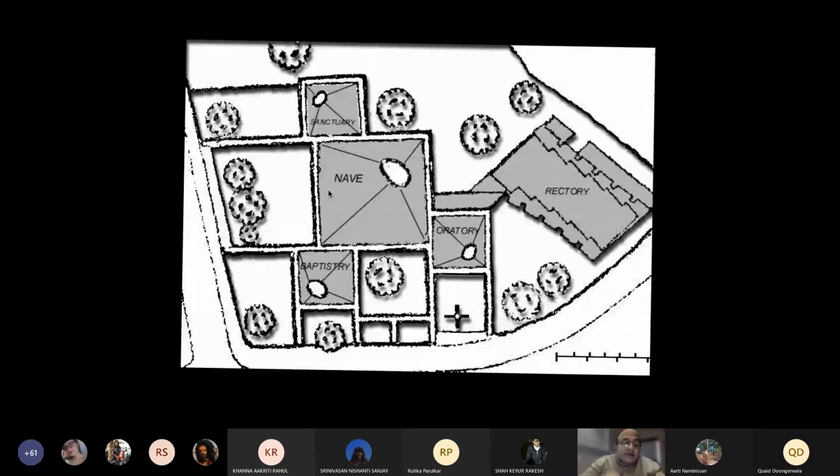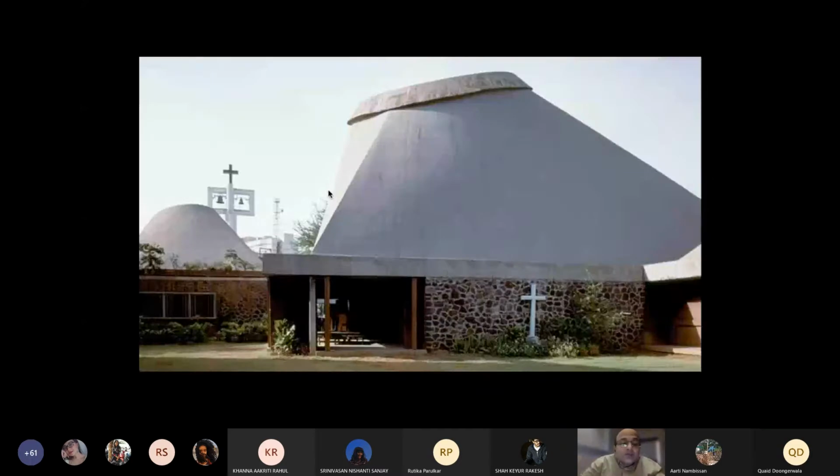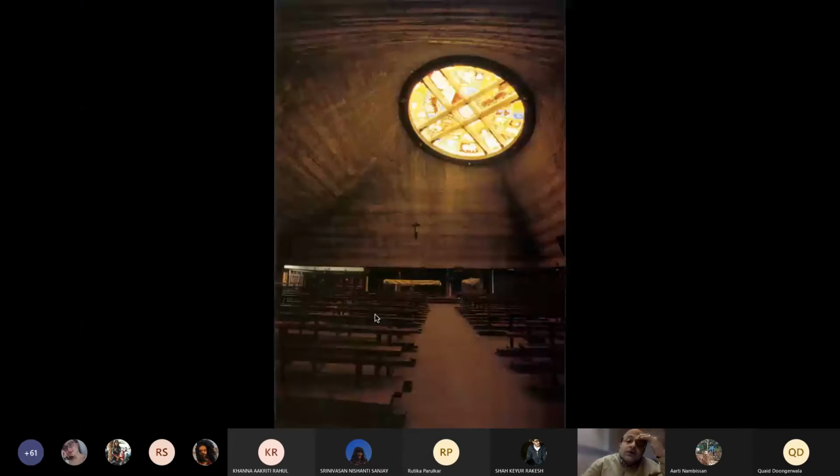Okay, that's the belfry which is there. So all the elements of a church are there, and he has these huge doors which open up into the courtyards. And that's the space when the project was completed. It was in rough cement concrete, so it kind of has that rawness.